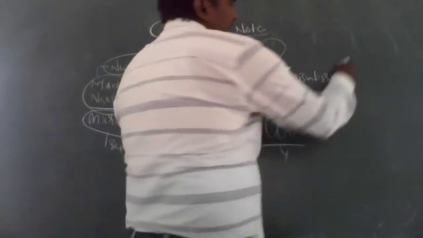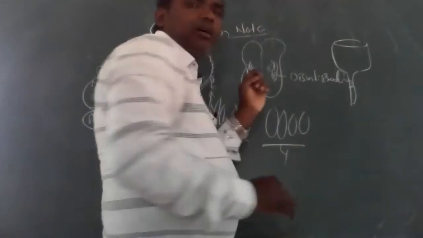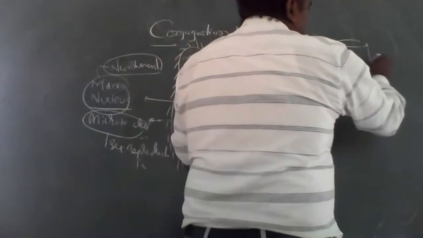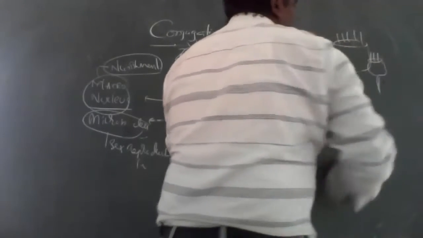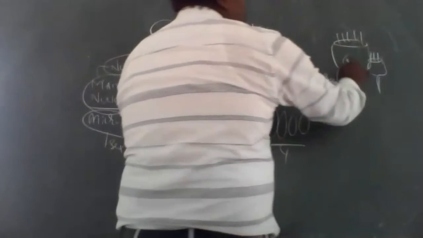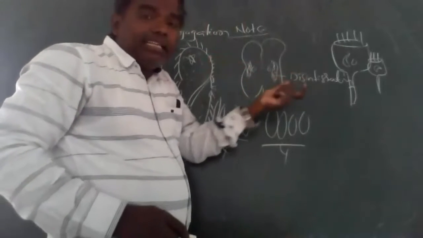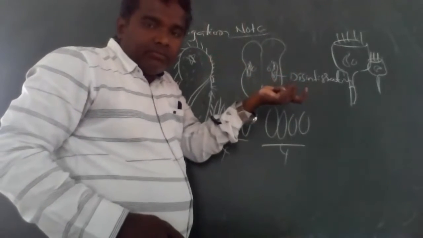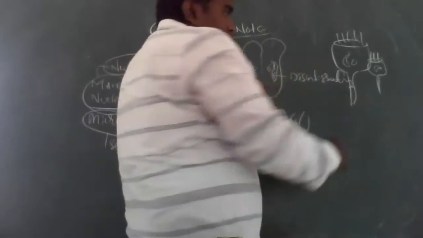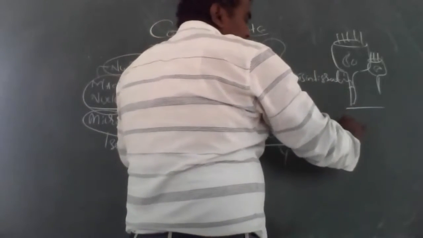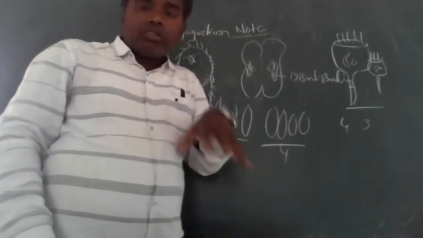Now in Vorticella, remember one thing. In Vorticella also, the macronucleus is there and the micronucleus is there. After conjugation, how many? 4 plus 3, one conjugate, seven.